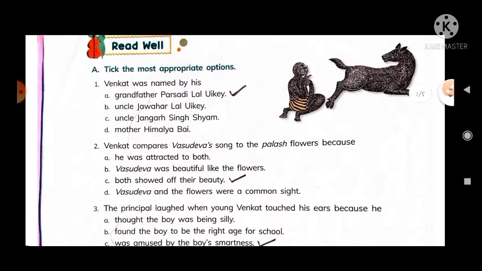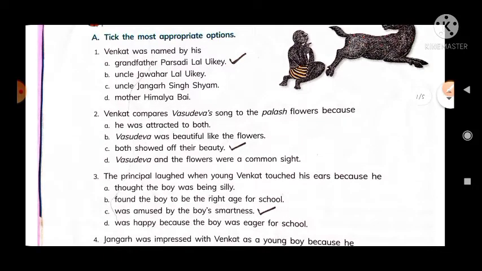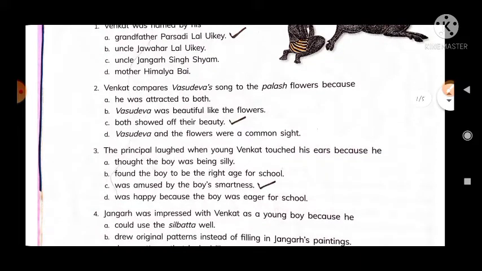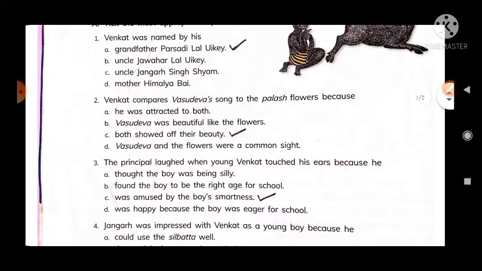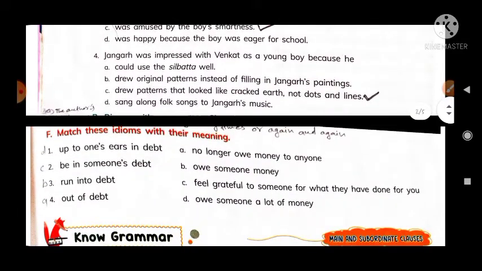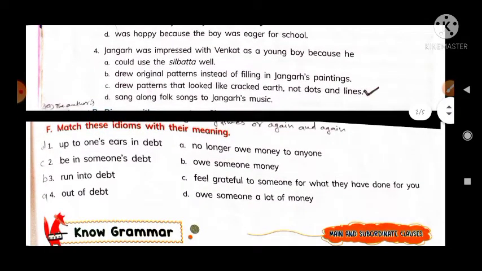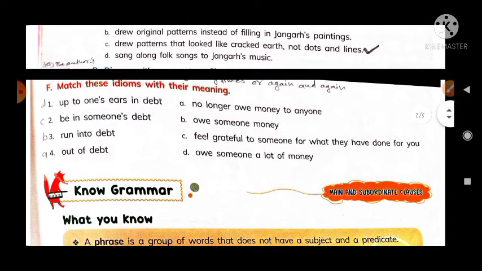Here is the first exercise, and this exercise is an optional exercise. So you have to see the four options here and tick the appropriate option. Next exercise: match these idioms with their meanings. You can see the first column is idioms, and the second column is the meaning of the idioms. So you have to read and learn these idioms and also learn their meanings.